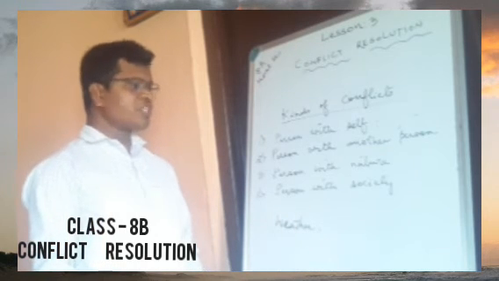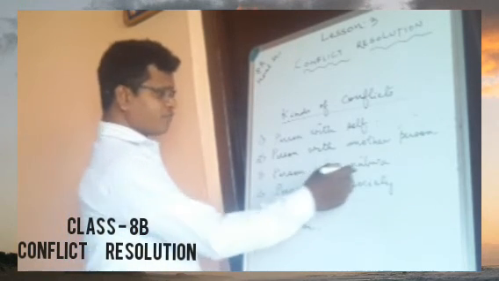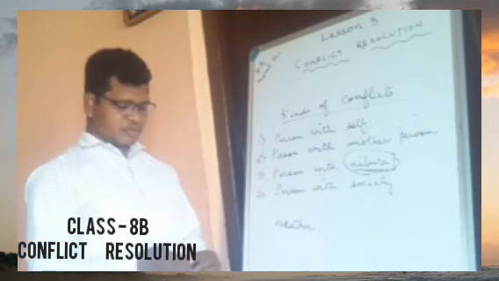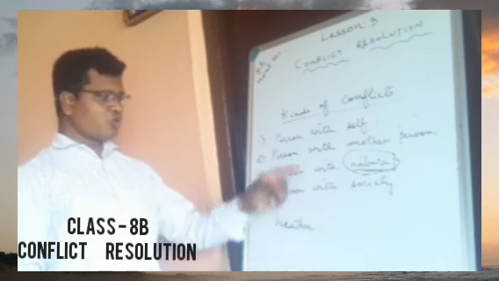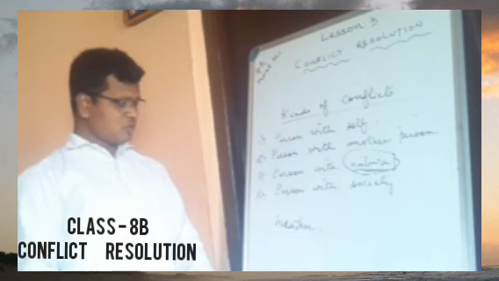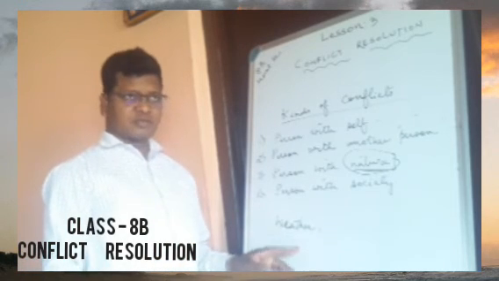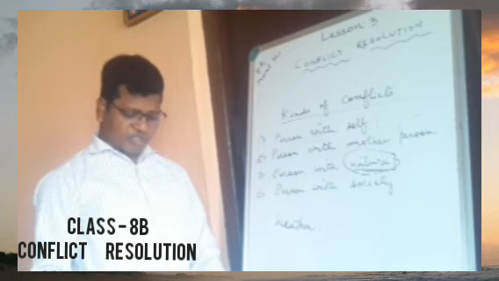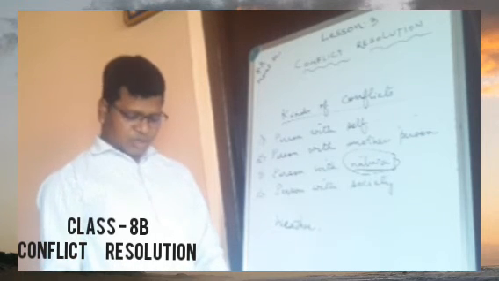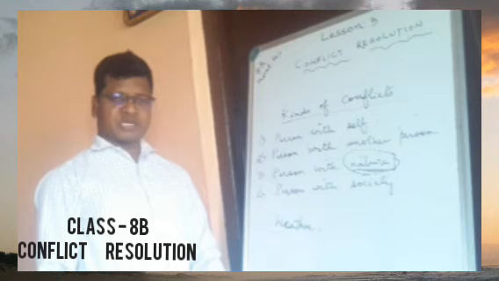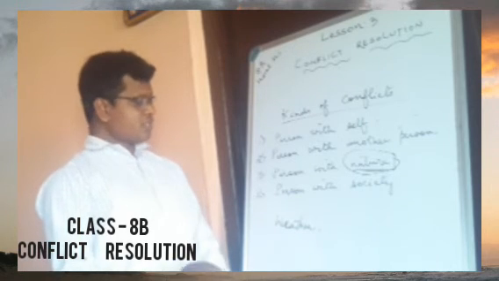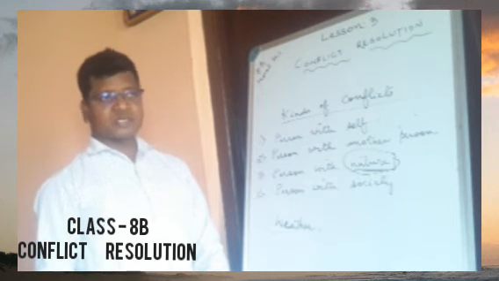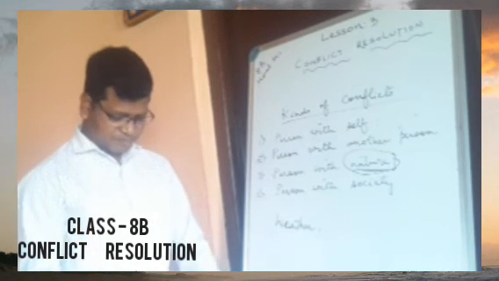Whatever is happening is all natural, isn't it? There is no control over nature. We cannot control the weather. We don't have control over the land or animals or something that a person cannot control. So remember, this is a type of conflict that a person has no control over.